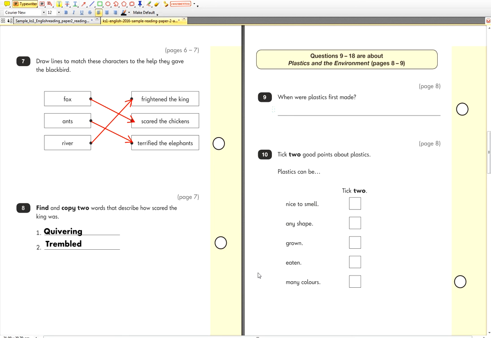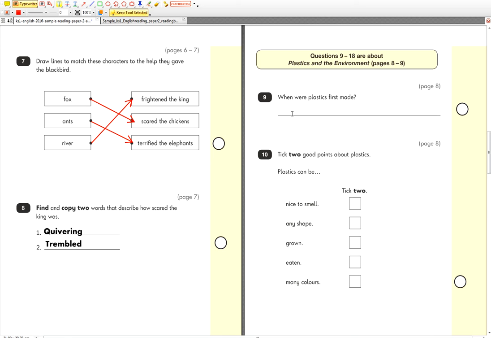Okay, have you finished the first section? Are you happy with that? That's the end of the first section. Now we're going to read the second section about plastics and the environment. So we're going to pause the video here and come back to that section. Okay, let's pause it. Okay, we're back to live now, folks.